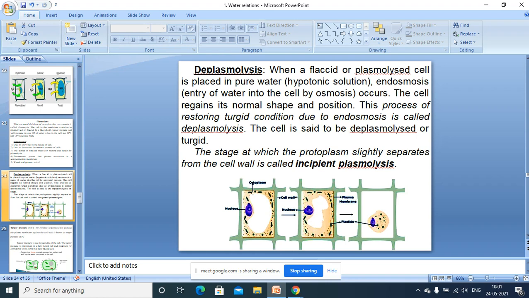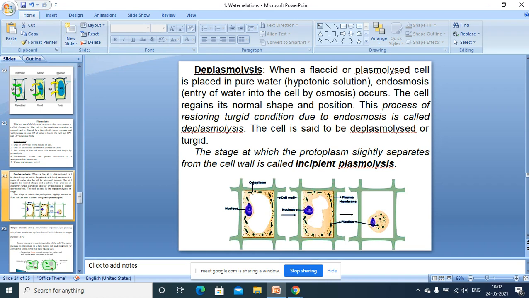So during deplasmolysis, endosmosis occurs, the turgor pressure value goes on increasing, and simultaneously the wall pressure also increases. That is how turgor pressure and wall pressure values are correlated.